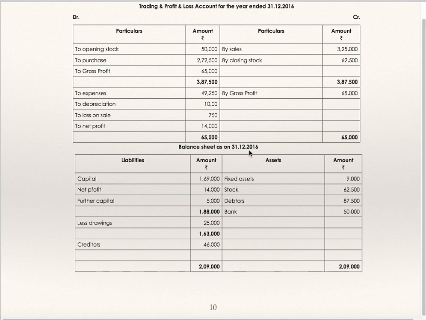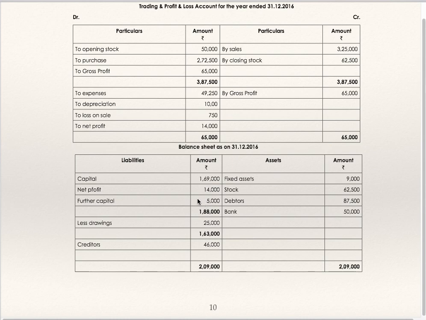Now balance sheet as on 31st December 16. Fixed assets closing, stock closing, debtors closing, closing bank, closing creditors. Opening capital, by opening balance sheet, we found out this as a balancing figure, plus net profit 14,000, just now we have found out, plus additional capital introduced minus drawings. This is the closing capital.